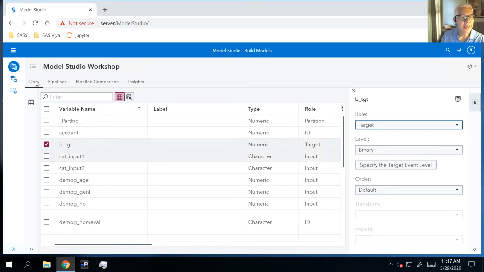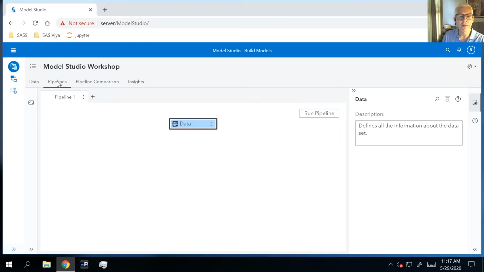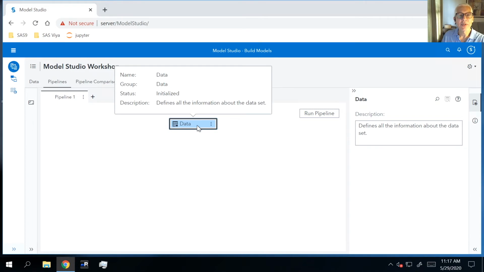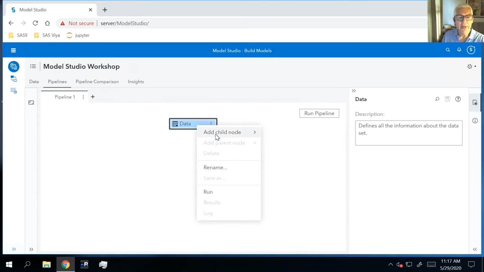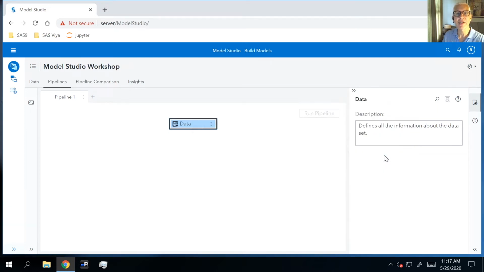Let's move from the Data tab over to the Pipelines tab so we can start to build our first pipeline. We're going to start with the data node, which represents our data. I'm going to right-click this. I'm going to add a child node. We're going to do some data mining pre-processing. And the first thing that we'd like to do is to perform some imputation.